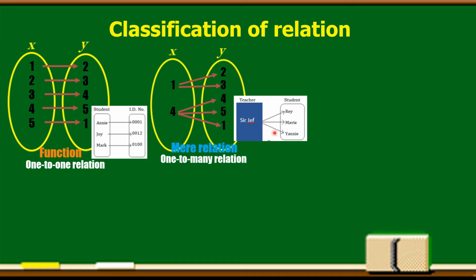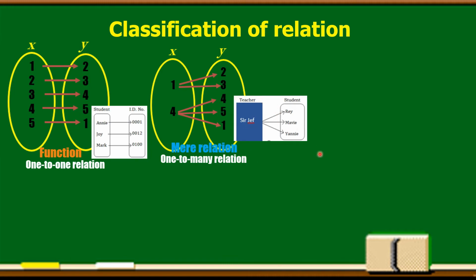So, how about in your own? Can you think of a one-to-many relation? Do you see any one-to-many relation there? Yes, there are many. Like, for example, mother and her children. You may have many siblings, right? So, mother and their children.